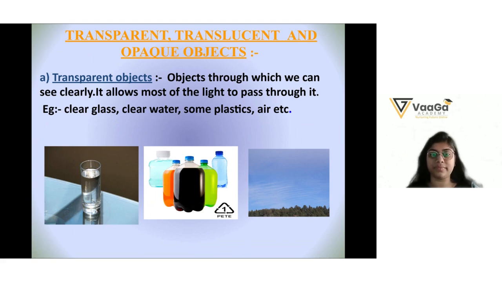Okay. So what are the transparent objects, Ananya? Through which light can pass, through which we can see clearly. So can you please tell me some examples of transparent objects? Clear glass, water, clear water. Apart from these examples, can you give me other new examples of transparent objects where we can see the image clearly? Window.